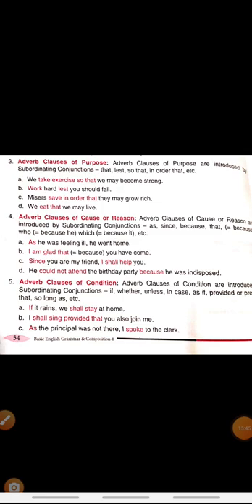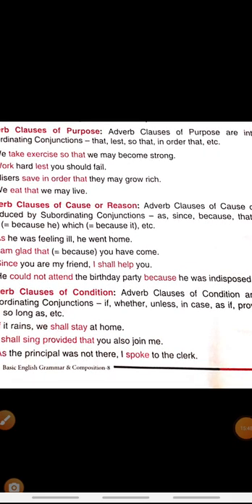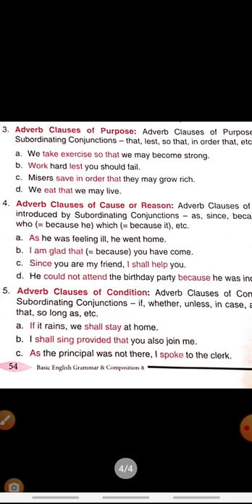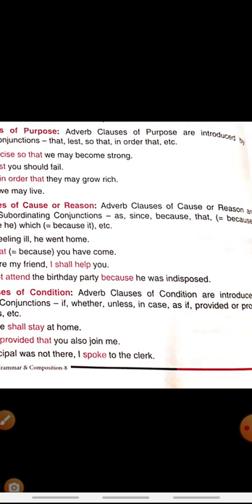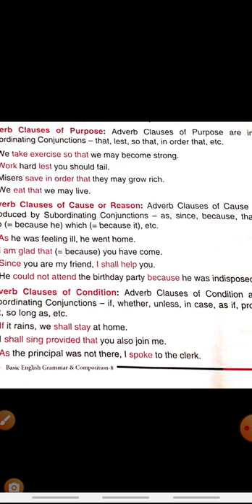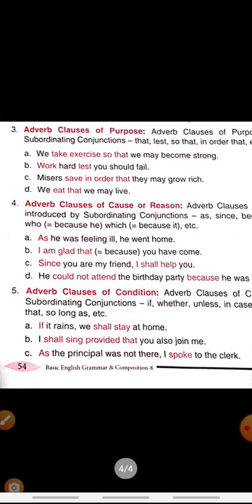Next is adverb clause of condition. Here we use words like if, whether, unless, in case, as if, provided, or provided that, so long as. Condition, that is the work we are doing for a condition, like if it rains we shall stay at home. We shall stay at home if it rains. We are providing the condition for the given action, that we are going to stay at home if it rains.